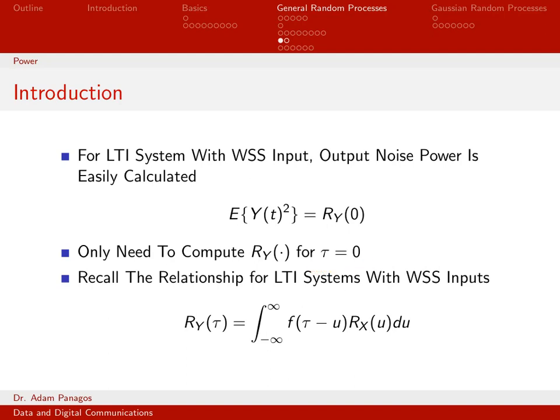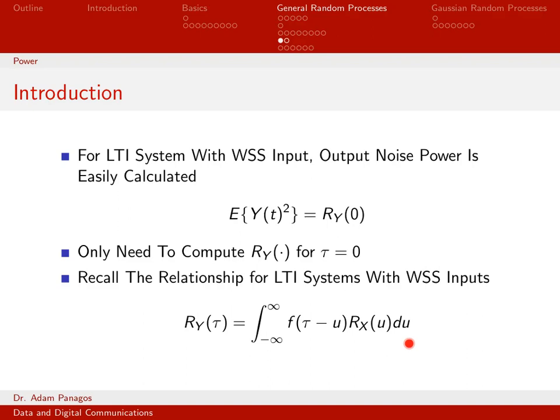So sometimes you do want to know the entire autocorrelation function. That's a normal thing to want to know. But if all you're concerned about is how much power is in this random process, you really only need to know the autocorrelation function at one value of tau. So let's think about how that simplifies the computation when we don't have to compute the entire time domain function ry of tau. We just need to compute it at one point.